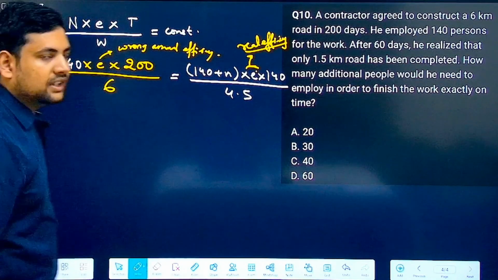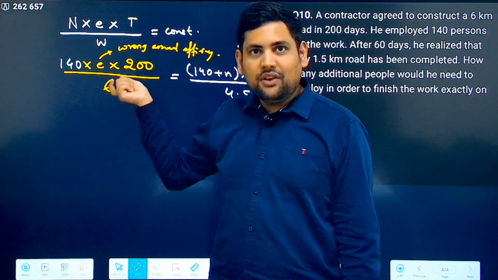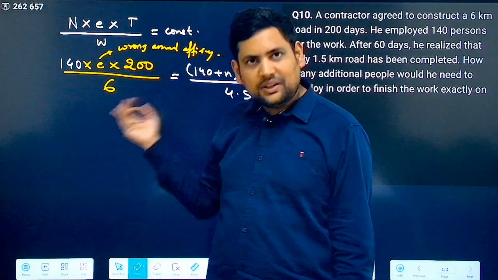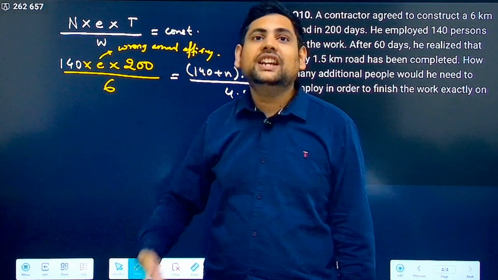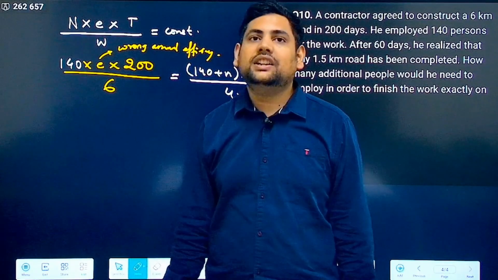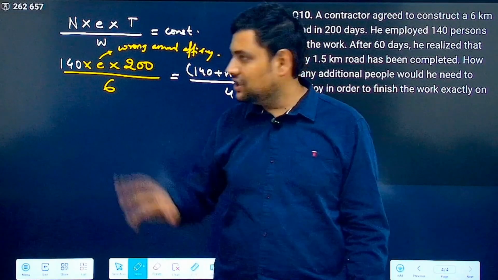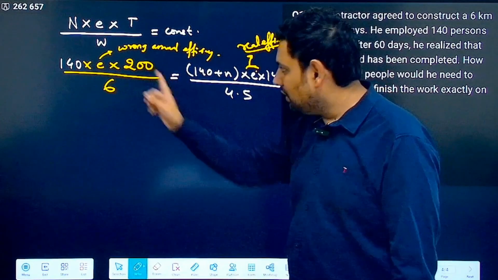This is what the contractor did as a mistake, because if there were 140 people working at their full efficiency as he had assumed, then in 200 days they would have completed the work. But they are lacking right now, they are not reaching the targets they should have reached within 60 days. That means the real efficiency is actually lesser than what he assumed. That's why you cannot equate this part.